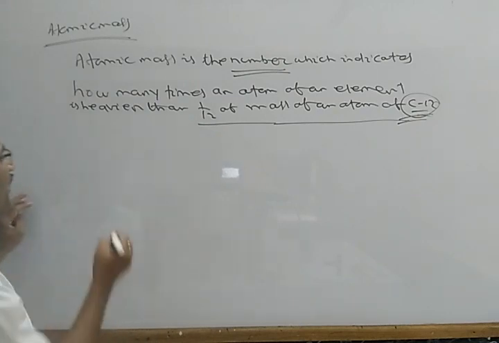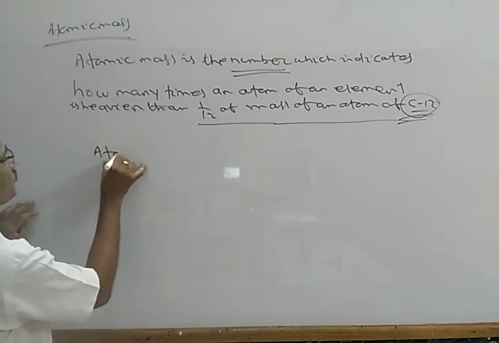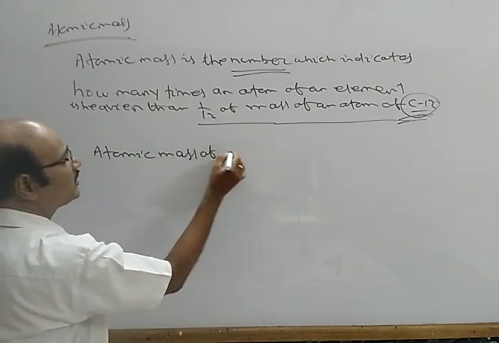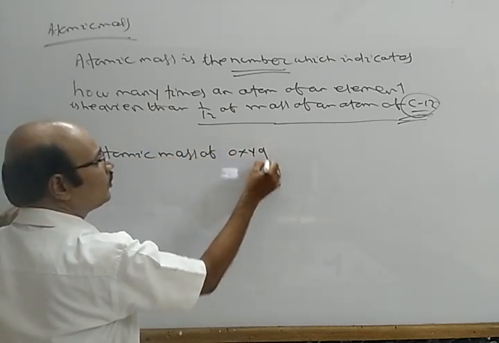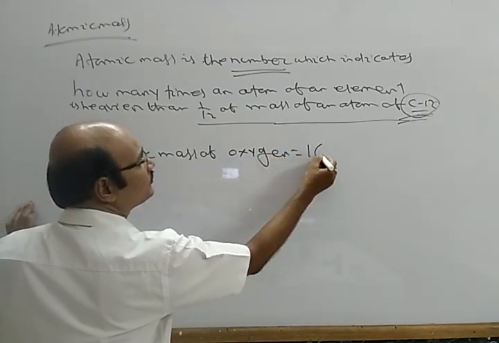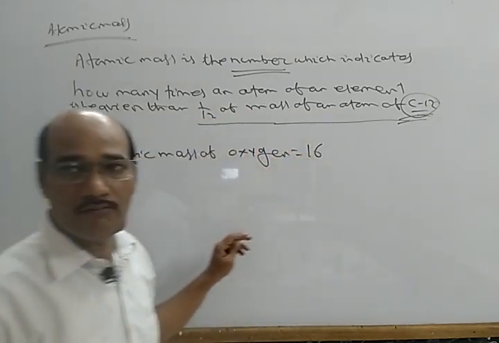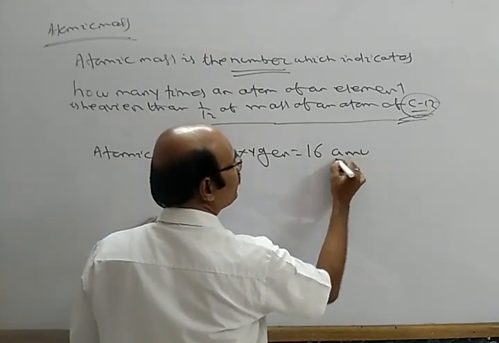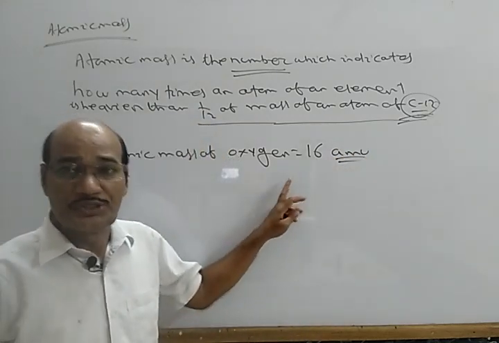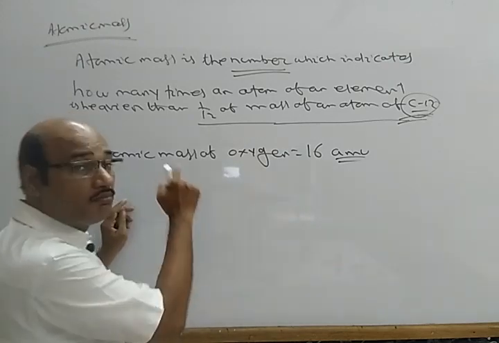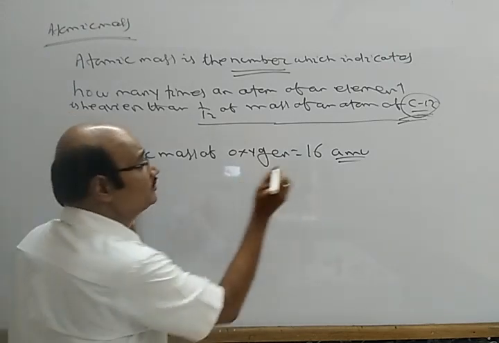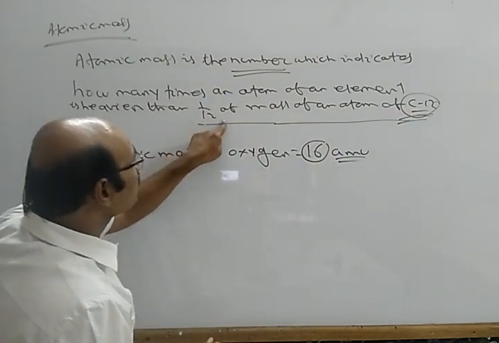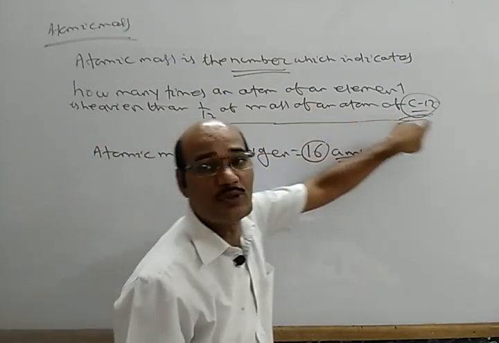For example, if I write atomic mass of oxygen equals what? 16, or I write 16 AMU. This means what? The mass of an atom of oxygen is 16 times heavier than 1/12 of the mass of an atom of carbon 12.